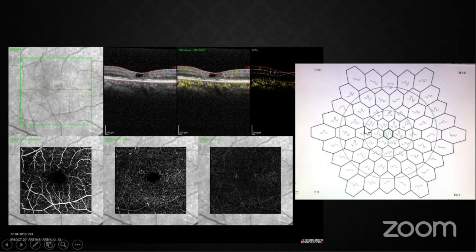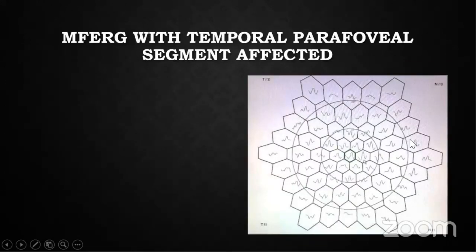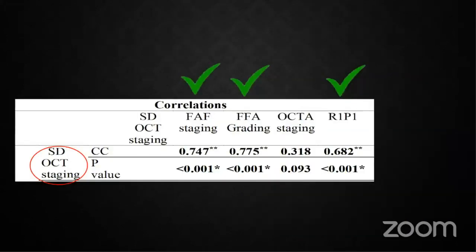On MFERG, mainly the R1 and R2 rings were affected in P1 amplitude. And temporal asymmetry was much more. That means the temporal parafoveal segment was more affected than the nasal one.